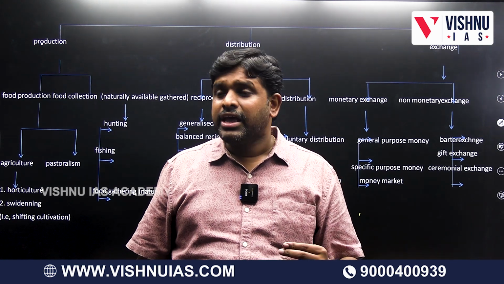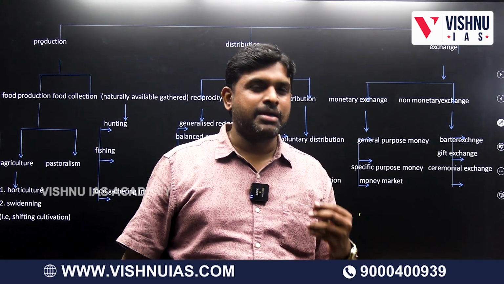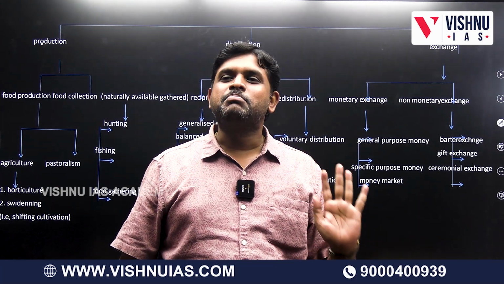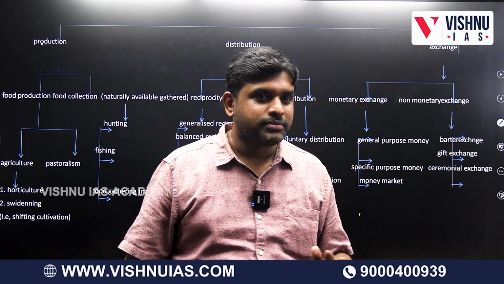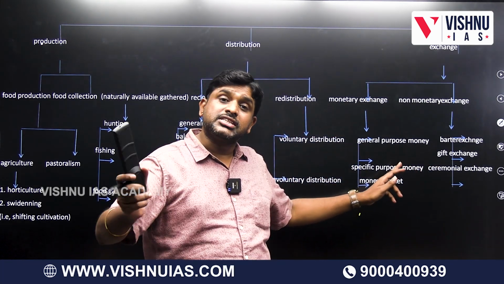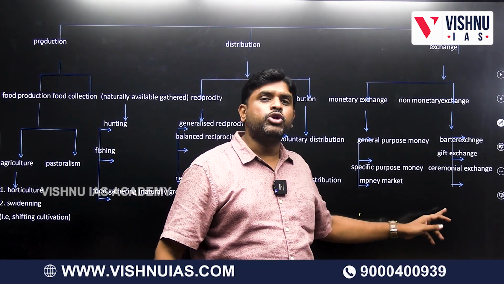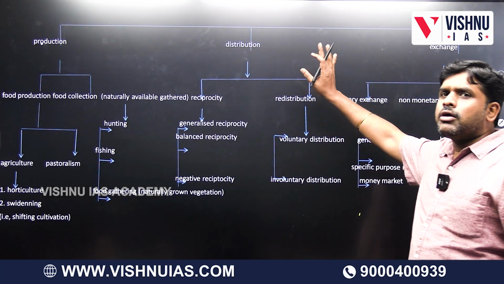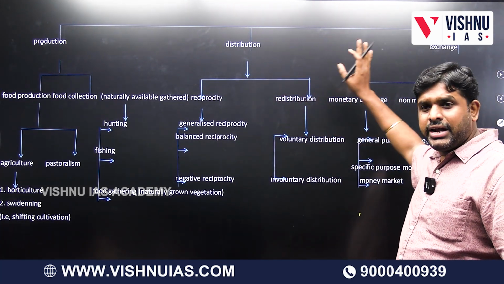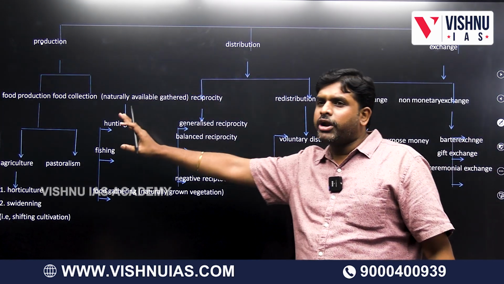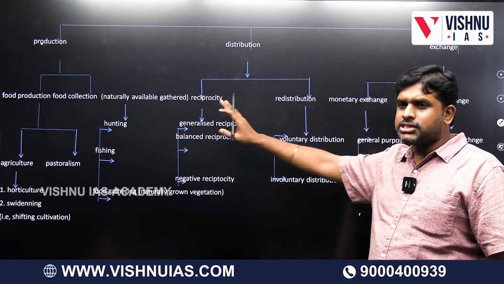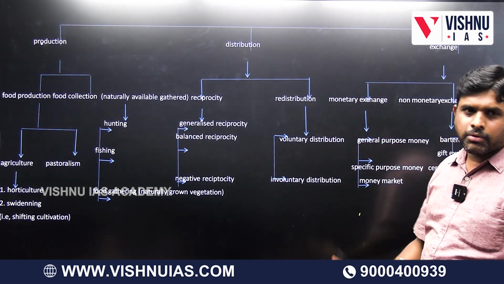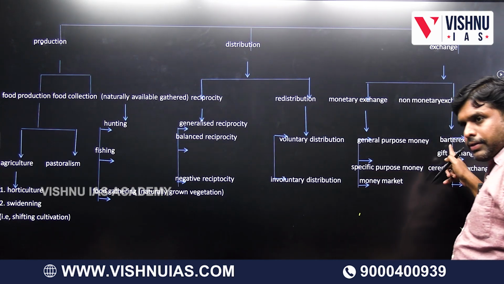In barter exchange, negotiation will happen. Give me 2 more batanis. No sir, I will give you 3 pallis. So that is called barter exchange, where negotiation will happen. Gift exchange: the same exchange will happen in the form of a gift. And ceremonial exchange, on a ceremony we will be exchanging. In this way, these are all production, distribution and exchange. Production is food production and food collection, distribution is reciprocity and redistribution, and exchange is monetary exchange and non-monetary exchange.